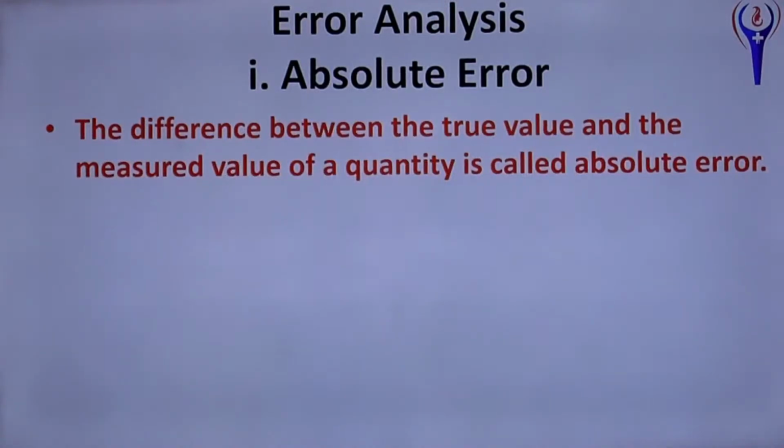Absolute error: the difference between the true value and the measured value of a quantity. True value, actual value, that is g equal to 9.8 meter per second square. What is g? g is the acceleration due to gravity on earth. And you are measuring using a simple pendulum, g equal to, suppose you are getting 9.782 meter per second square. Then absolute error is the difference between these two, 9.8 minus 9.782. 9.782 is the measured value.